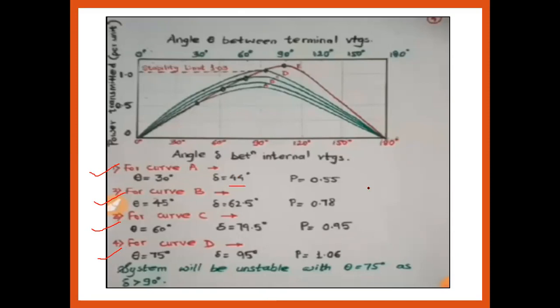30 degree gave us delta equal to 44 degree and the maximum power that can be transferred is 0.55. So it's not the maximum case. So the system should be the stable one, but we are not getting the maximum power at theta equal to 30, or delta equal to 44.